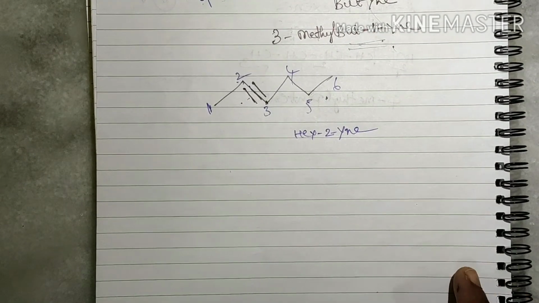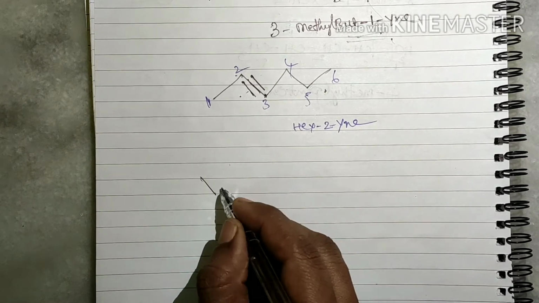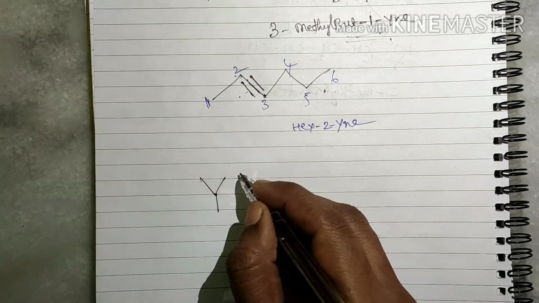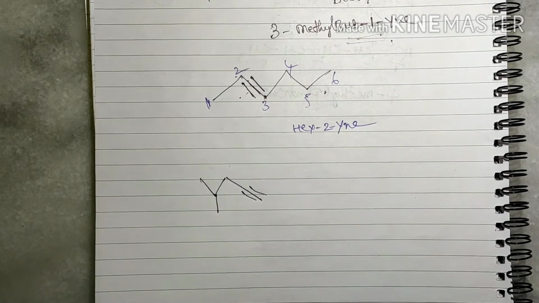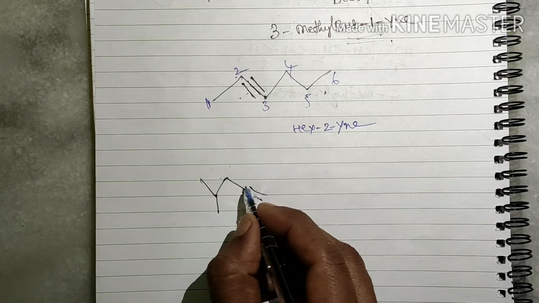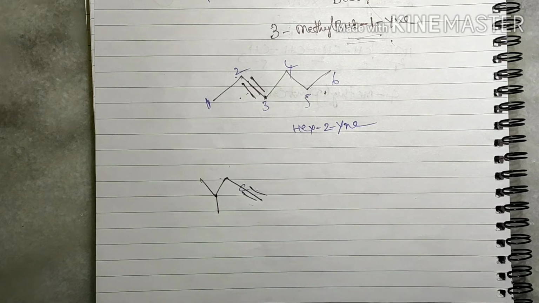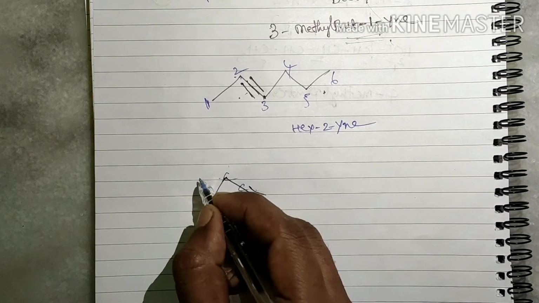Now we'll see another example: branched chain alkynes. For this compound we'll see. This is the bond line structure. This triple bond means here you have to think one carbon is there. Here one carbon, here one carbon, carbon, carbon.